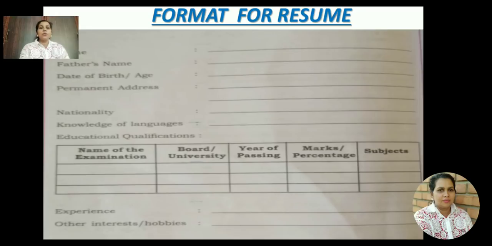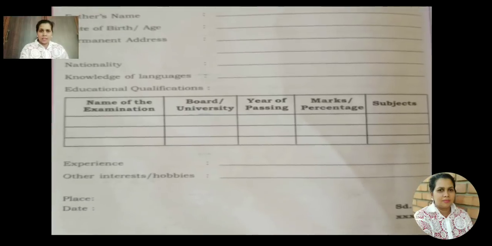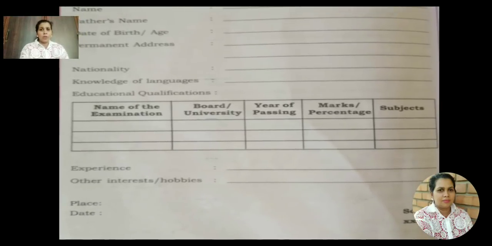Actually, you need not bother much about the qualification. You just fill in the column: subject EBAC, name of the board CBSE, name of the examination SSLC, PUC. Then experience, if you have any, you can write 2 years experience. The hobbies, what is your hobby?